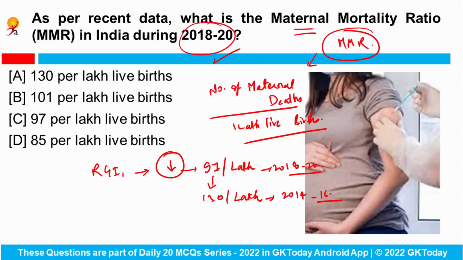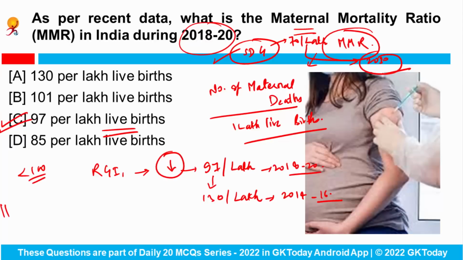With this, India has now accomplished the National Health Policy target for MMR of less than 100 per lakh live births. And don't forget that the Sustainable Development Goal target is 70 per lakh live births. By which year? By obviously 2030. Okay. So here the correct answer would be 97 per lakh live births.